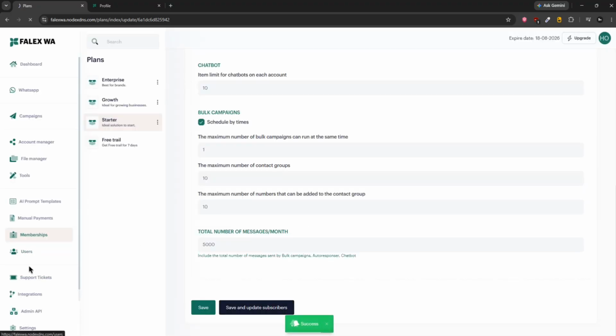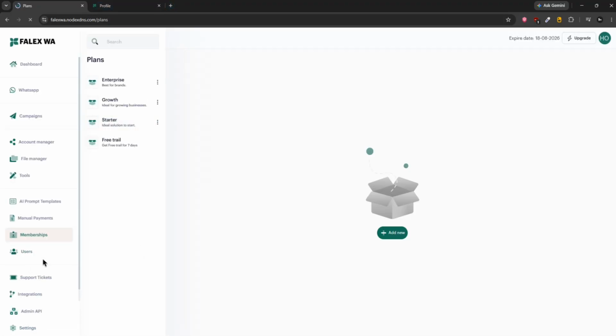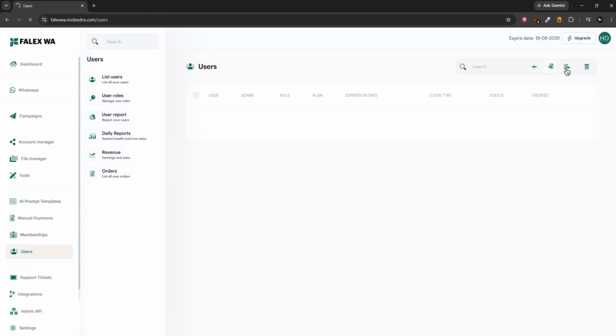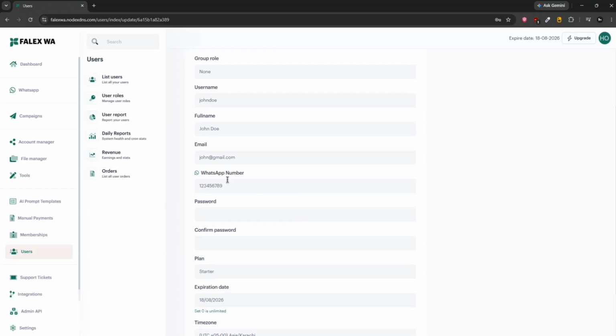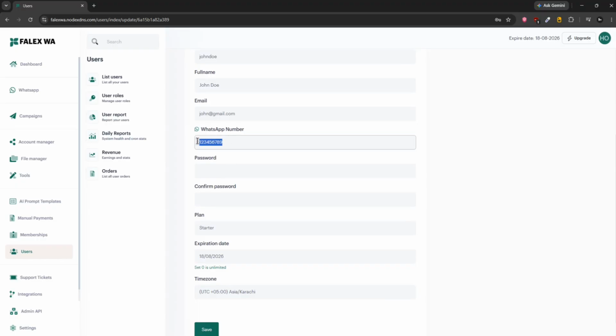Now the next thing we have is the user management panel. When you go to user management, you can manage everything from the plan section, like the maximum message limit per month, how many contact books can be added, how many contacts can be added in each book, and everything. Here you can manage the user ID. As I told you, there were a lot of features that have been added manually by me. So this was one of those.